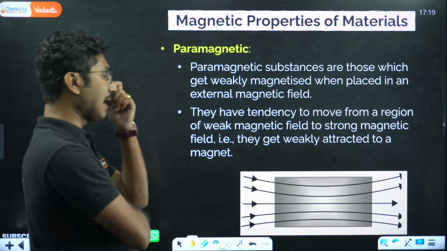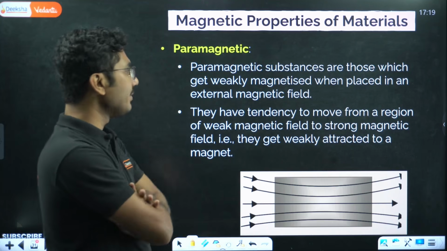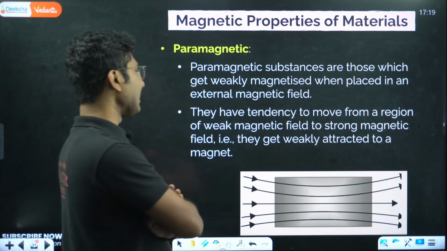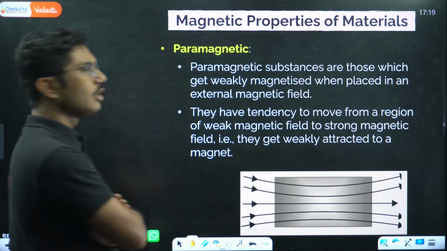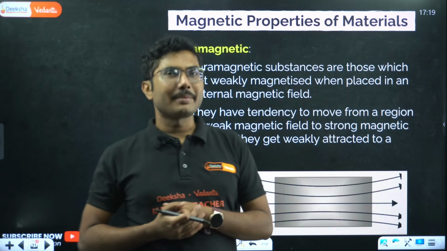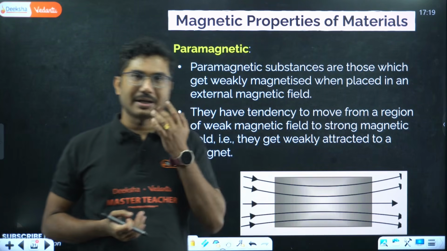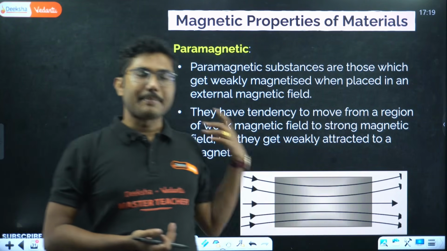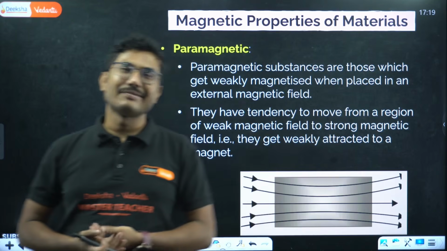They have a tendency to move from a region of weak magnetic field to strong magnetic field, that is, they get weakly attracted to a magnet. So basically paramagnets are exactly opposite of the diamagnet. Diamagnets repel the magnetic field weakly, paramagnets attract the magnetic field weakly.